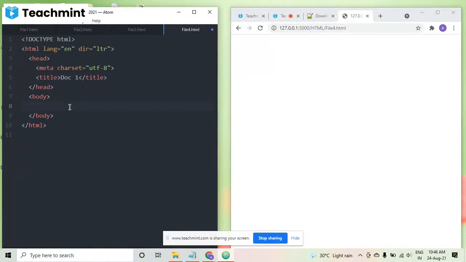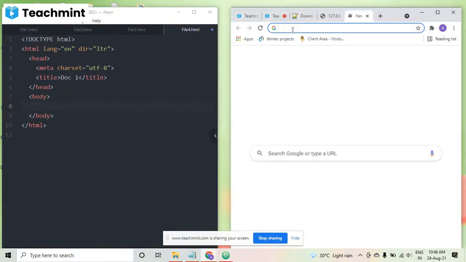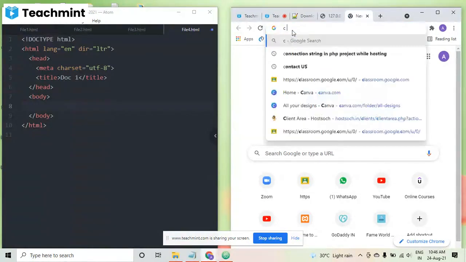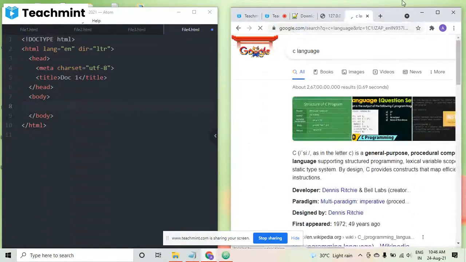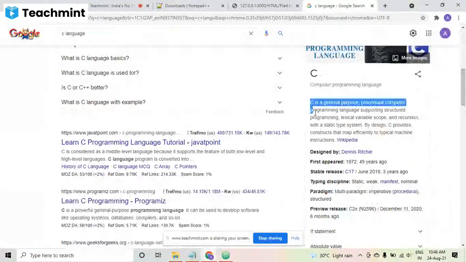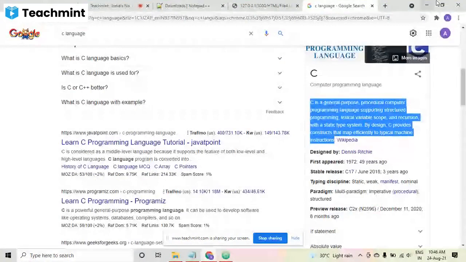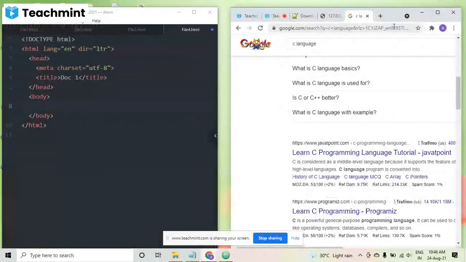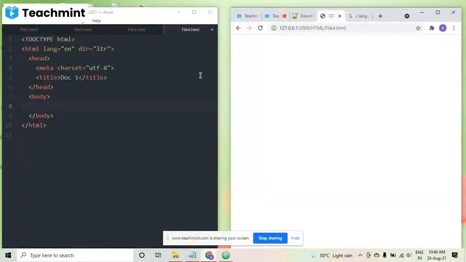Suppose I'm taking some content from the internet, about C language. I'm copying something. I will give you today's assignment: you have to create a web page on my hobbies, whatever you like. I'm not saying choose a particular topic, maybe your favorite sport or something. Choose one topic and write a kind of essay on that. Type here, not copy pasting. I am copy pasting because I have to save time to tell you the tags. You have to innovate the things.